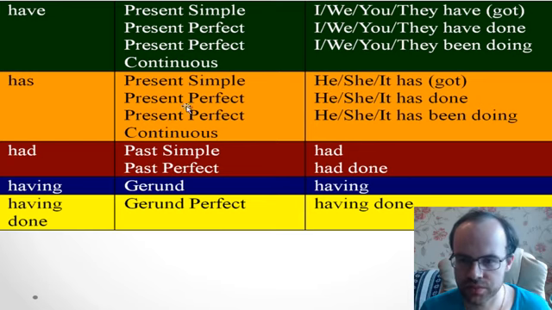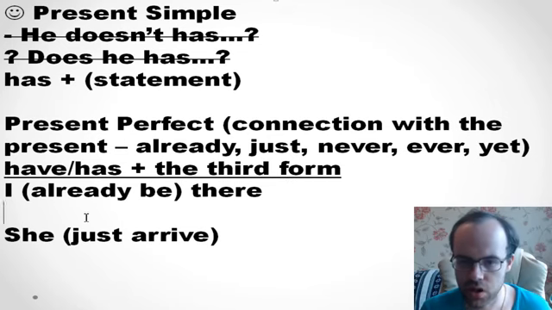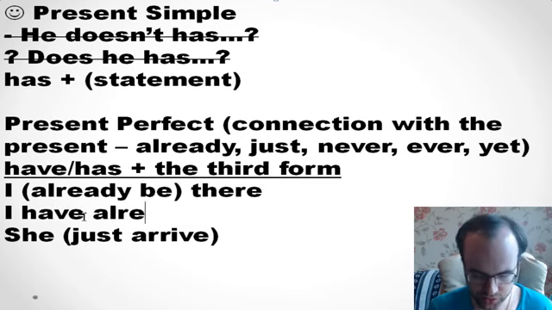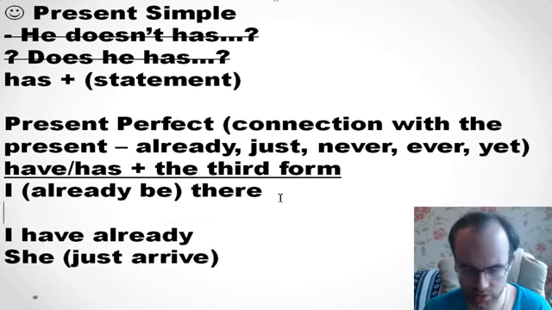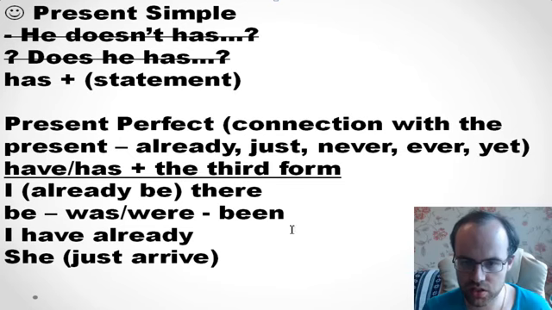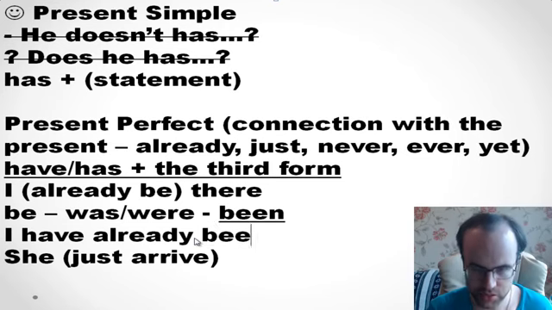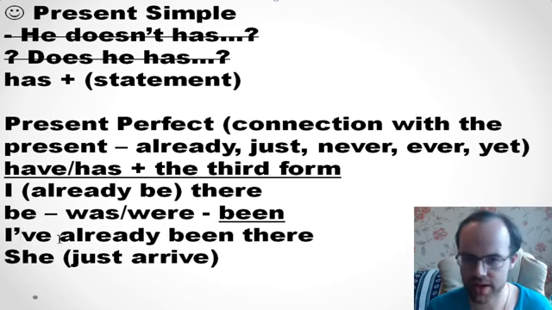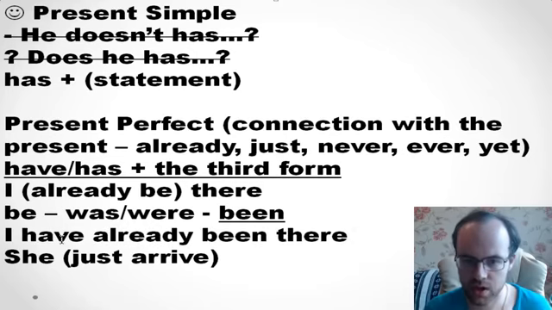So you see the structure: have done or has done, or we call it the third form. Okay, so I have already, we put it in the middle, and the third form of be. So you know be, was, were, and been is the third form. So we'll say I have already been there. Or I can say shortly I've already been there. It's also okay. Well done, my friends.